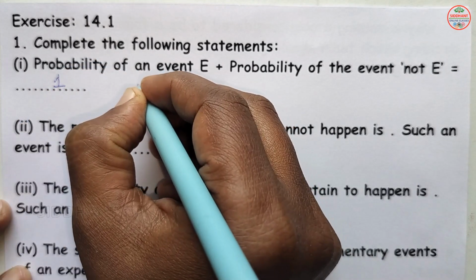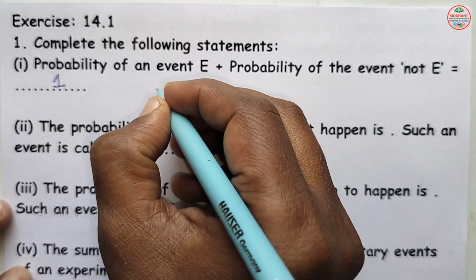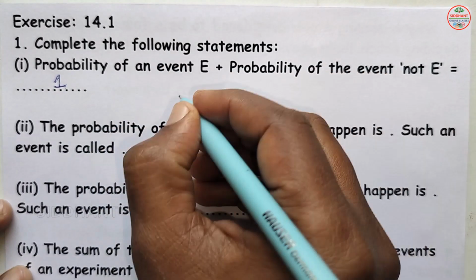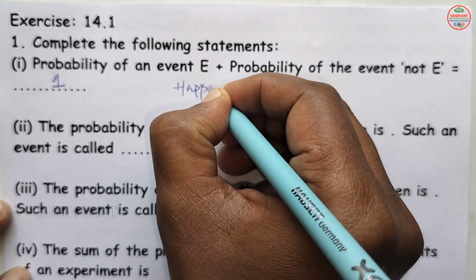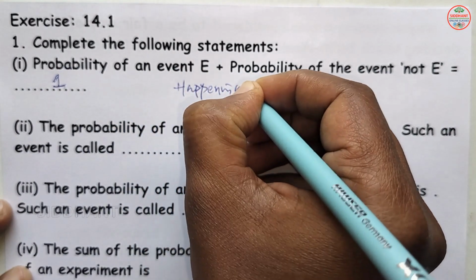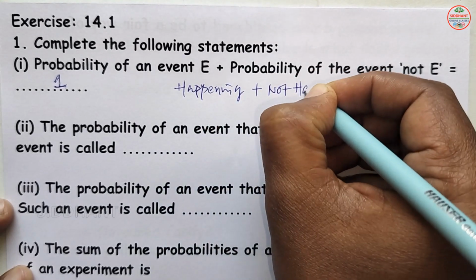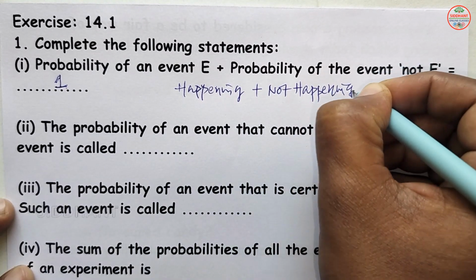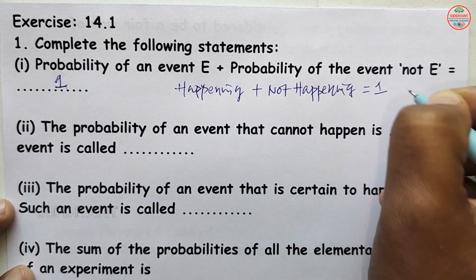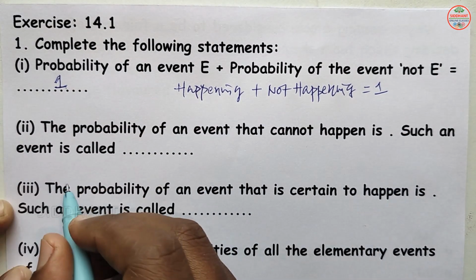That means an event, when you want it to happen, so happening plus not happening will always be 1 here. So the answer will be 1.